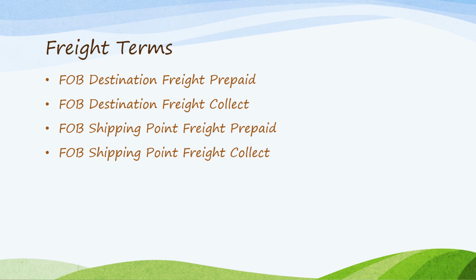So in FOB destination, it is the seller who is the owner of the goods, and the transfer of the title to the goods is passed on to the buyer upon destination. Whereas when we say FOB shipping point, it is the buyer who is the owner of the goods from the moment the seller places the goods in the shipping area. So that means also that the transfer of the title to the goods has been passed on to the buyer the moment it is shipped.